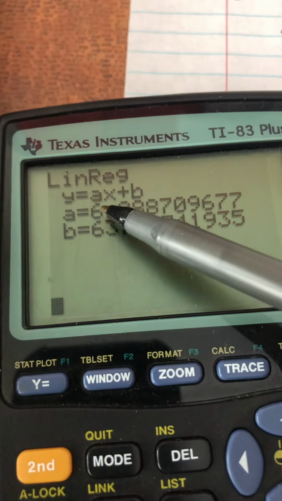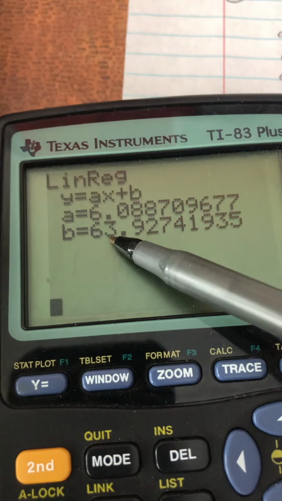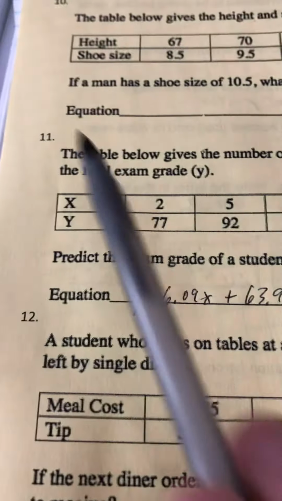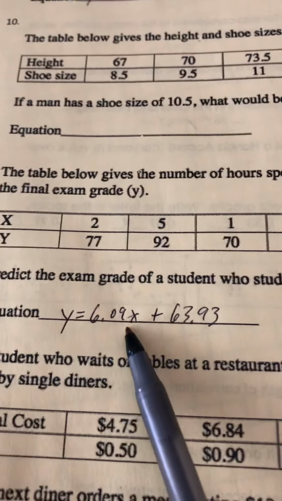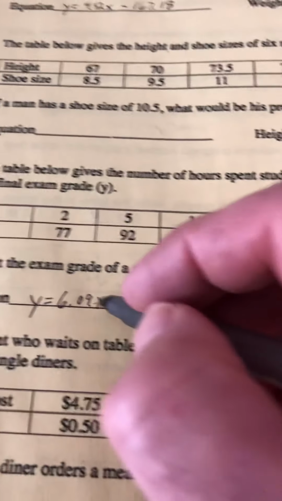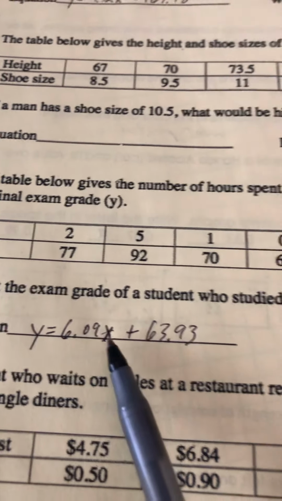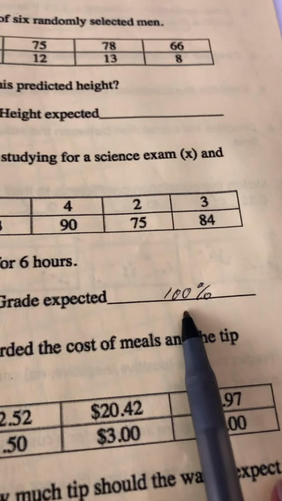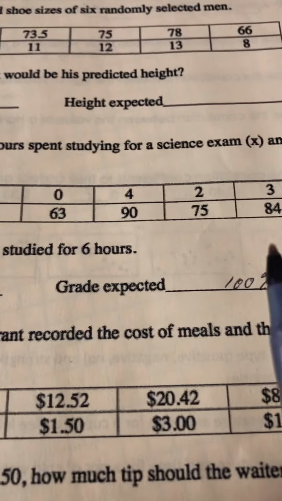So you just plug these numbers in. It's going to be 6.08x plus 63.93. And that's how I got this for number 11 after I plugged these numbers in. The grade expected, then for x, you put in 6 hours. This is supposed to be an x. And then you just work it out on your calculator. 6.09 times 6 plus 63.93. I got a little bit over 100%, but you know that's going to be the highest grade, so I just left it at 100%.